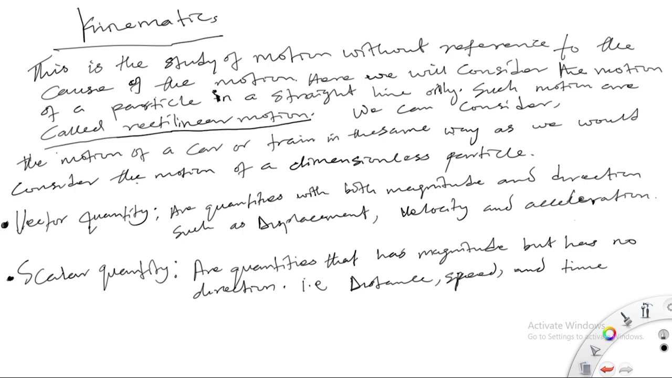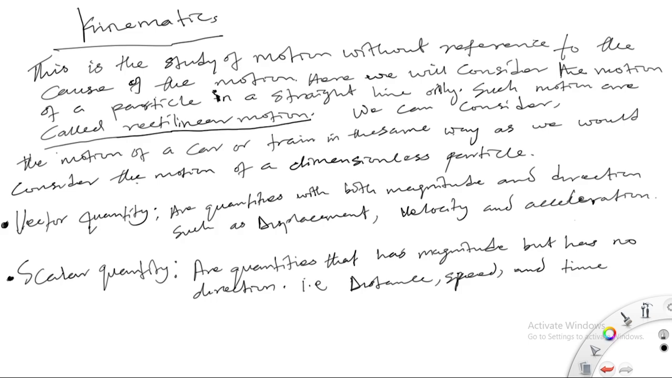So what is kinematics? Kinematics is the study of motion without reference to the cause of the motion. I hope you understood what I said there. Here we will consider the motion of a particle in a straight line only. Such motions are called rectilinear motion on a straight line. So we can consider the motion of a car or a train in the same way as we would consider the motion of a dimensionless particle.